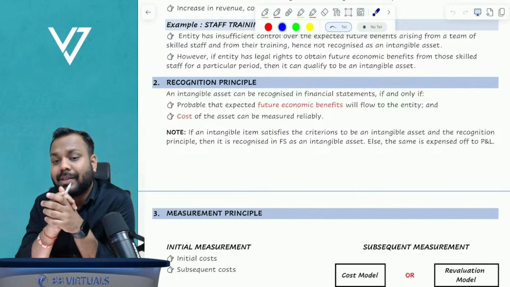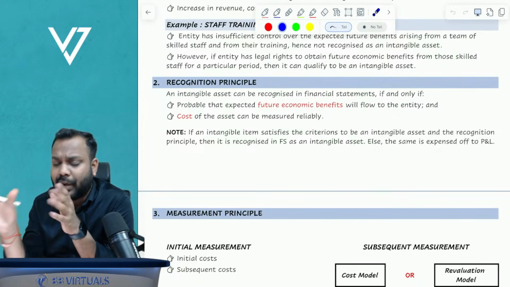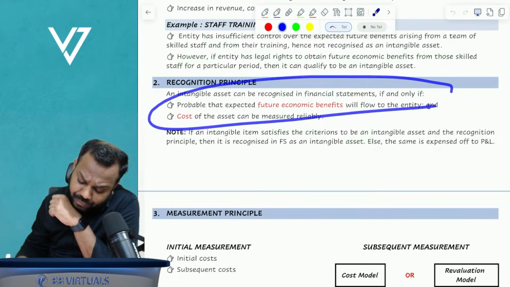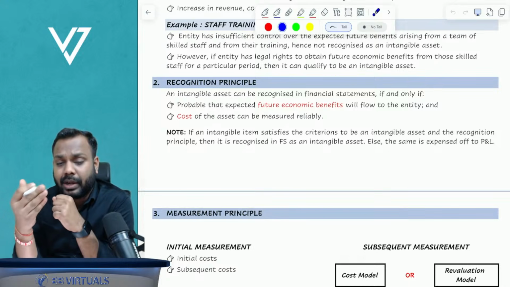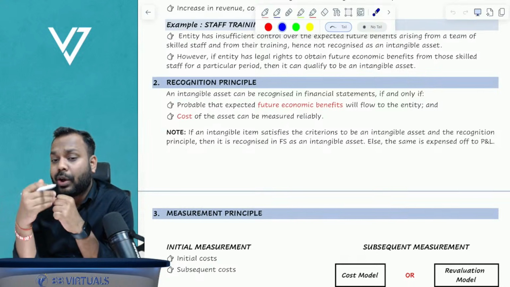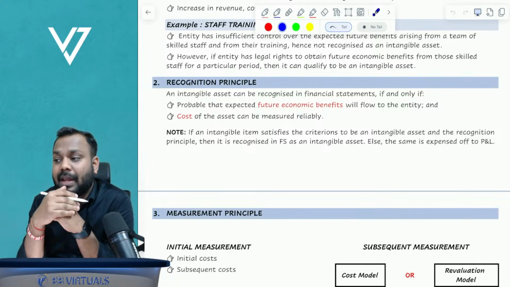We recognize the intangible asset in the books of account and amortize it over its useful life. If either of these conditions is not satisfied, then whatever amount we have incurred to purchase or acquire that intangible item will be expensed off in P and L.